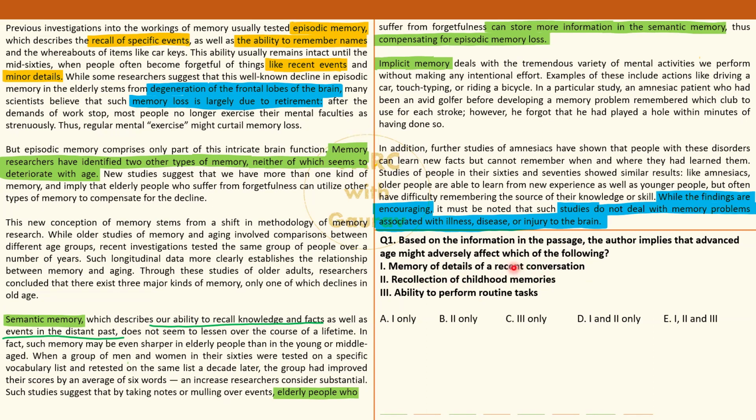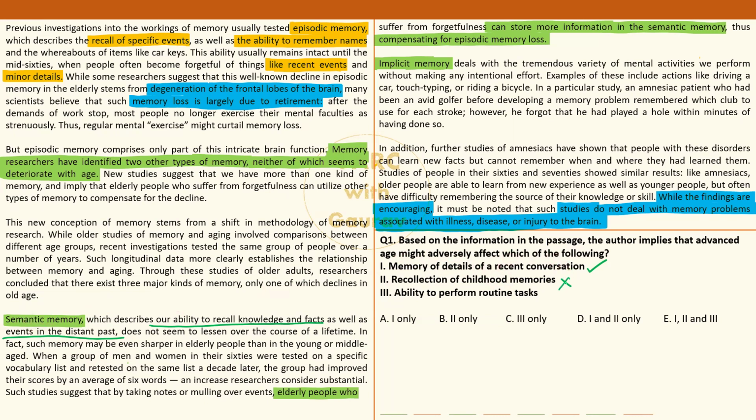Correct. One will be definitely affected. Okay, definitely it will be affected, so it has to be taken into account. Recollection of childhood memories, no, not really. Childhood memories, जब आप बूढ़े हो जाते हो, advanced age है आपकी 60s, 70s, 80s में, तो childhood memories are a part of distant past, which falls in semantic memory. It is not affected at all. So 2 is out of contention.